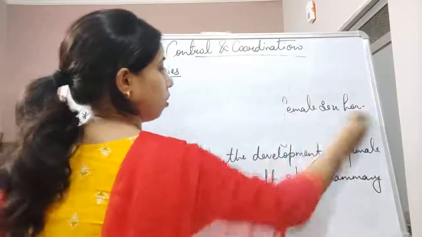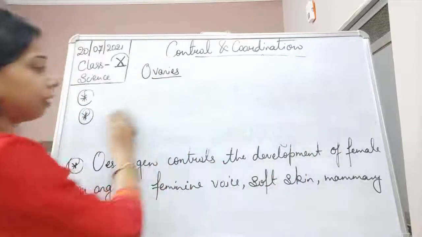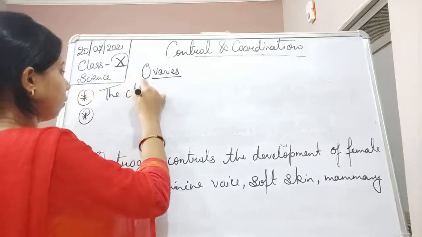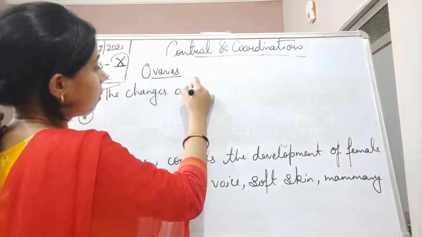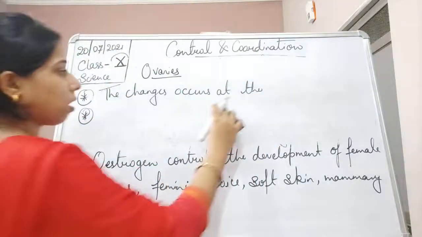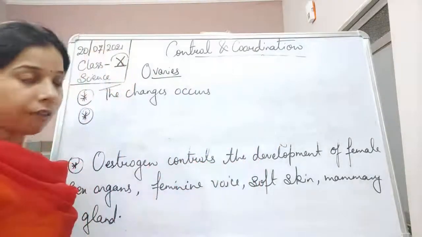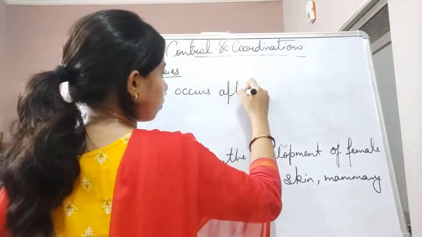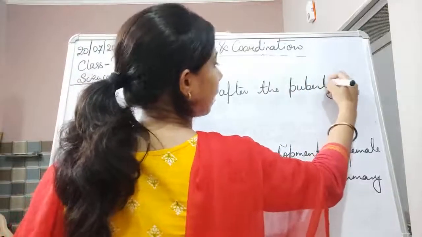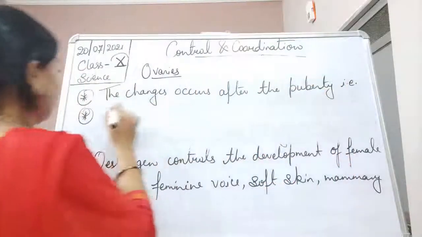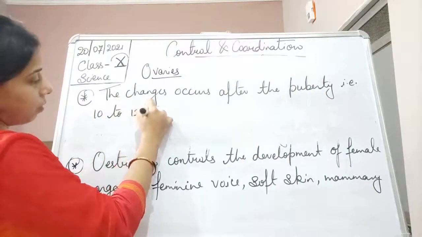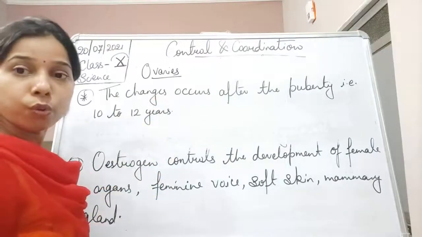So we can say that the changes occur after puberty, that is, at 10 to 12 years.